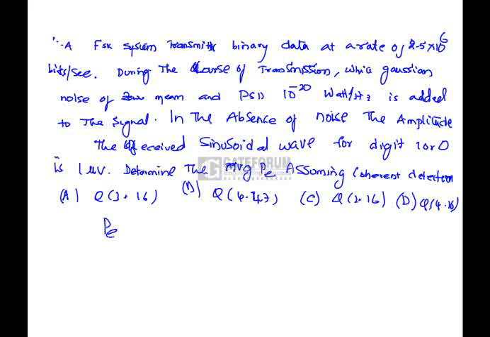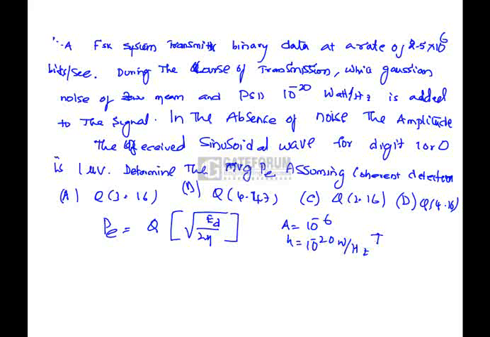We know that probability of error in case of an FSK using coherent detection is nothing but Q of under root A squared T by 2 eta. Here A is 1 microvolt, 10 power minus 6, eta is 10 power minus 20 watts per hertz. Here T is nothing but 1 by the bit rate, 2.5 into 10 power 6. If we substitute, we will get the probability of error as Q of 4.47, which is option B.